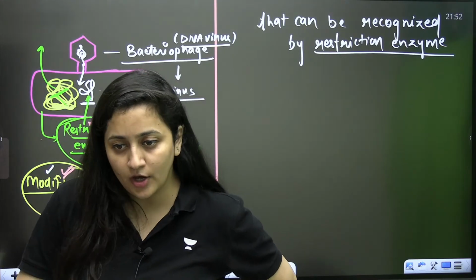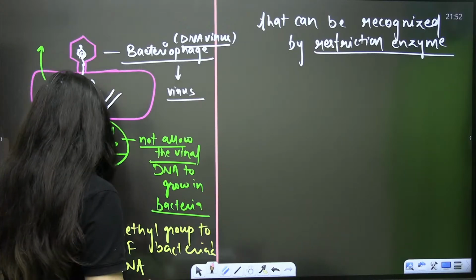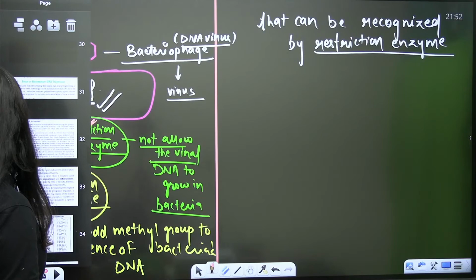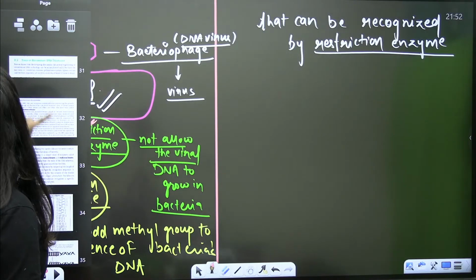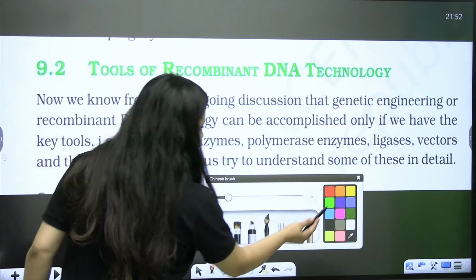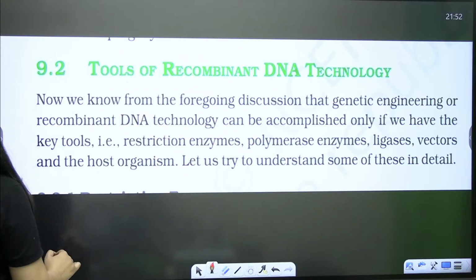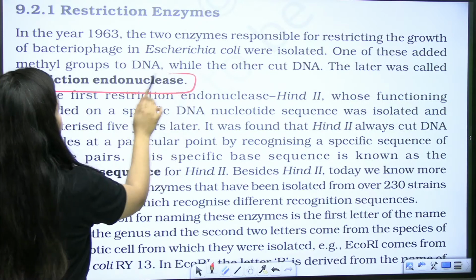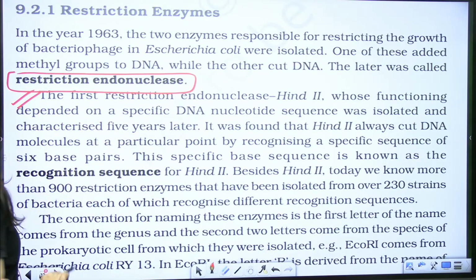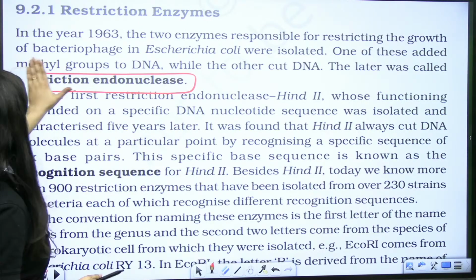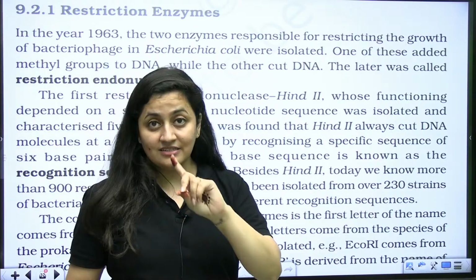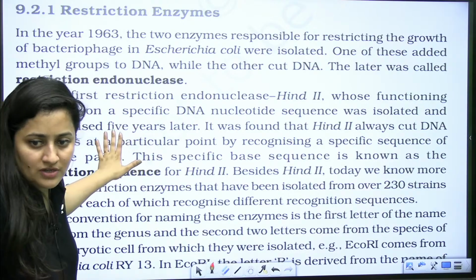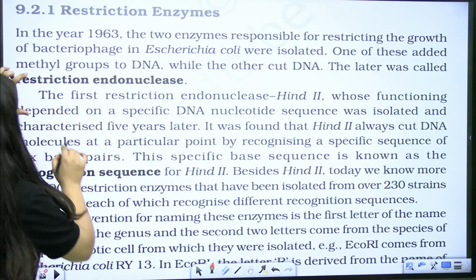So you know that the first restriction enzyme isolated is HindII, isn't it? Come to the NCERT part, let's revise it from NCERT. We are talking about the enzymes. I told you about the cleaving enzymes, and I told you about the restriction endonuclease as well. Restriction endonuclease has types also, we will discuss that, but firstly, focus here.